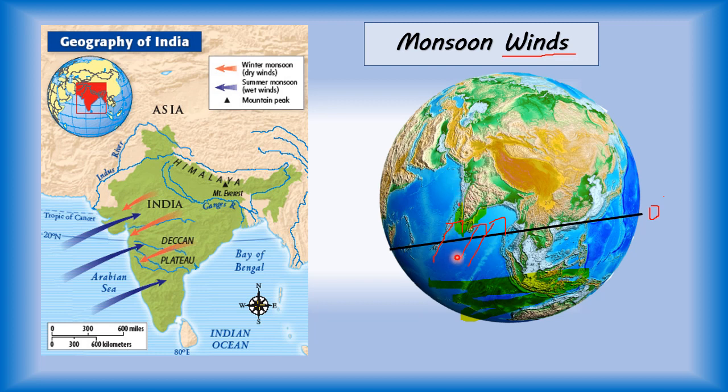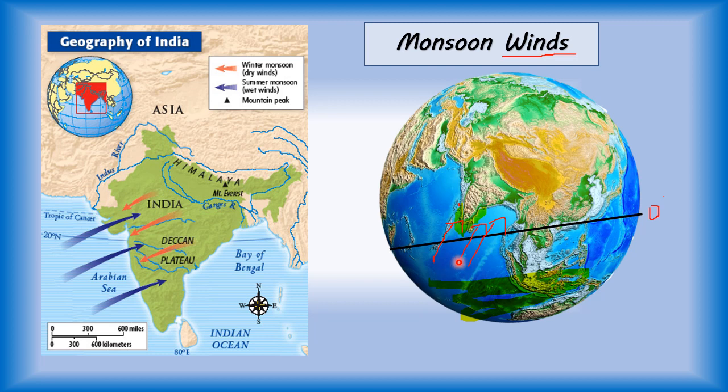So children, the warm air rises up and the space is empty. Now that space is taken by monsoon winds and it gives first rain to Kerala. Kerala is the first Indian state to receive rain from the southwest monsoon. Is it clear, children? Why?